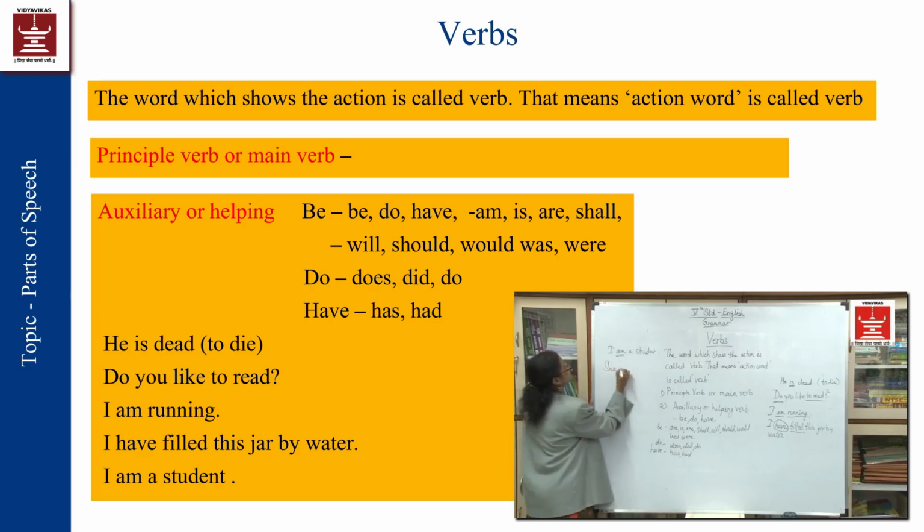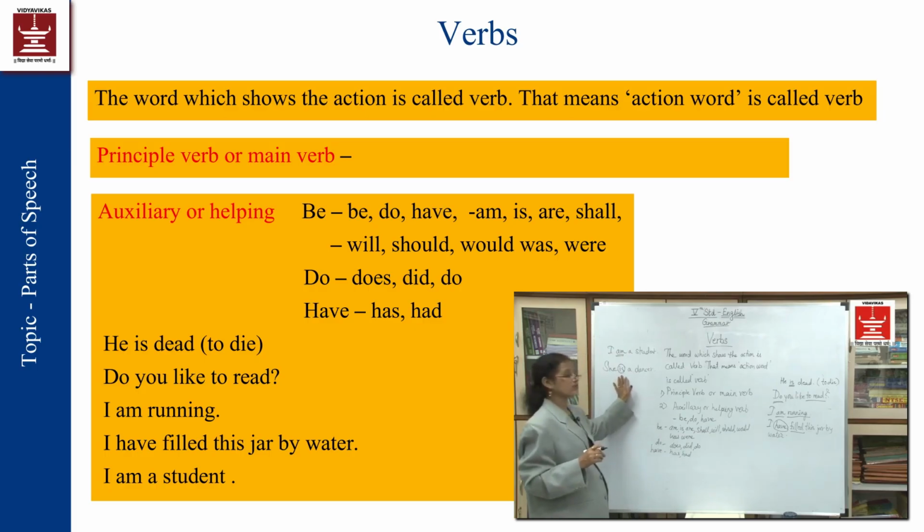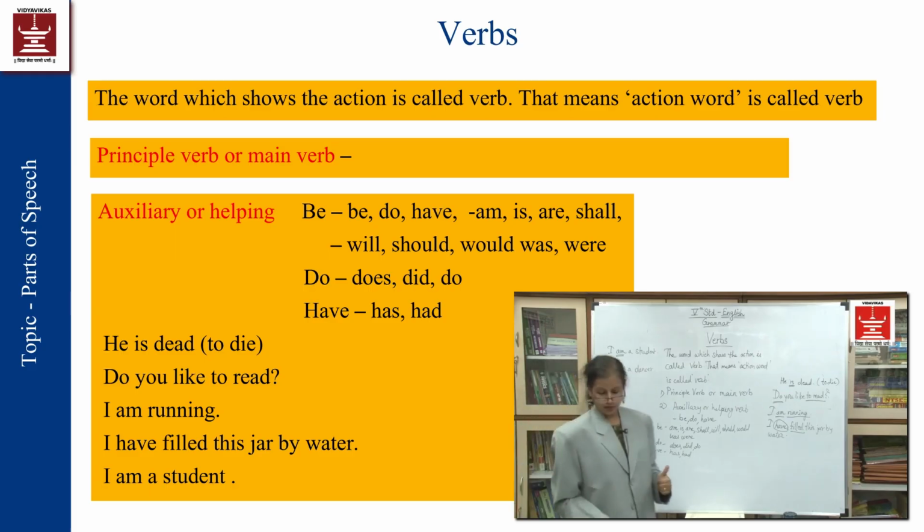"She is a dancer." In this sentence, if you look, there is no need to put any verb. But the word "is" is also playing the major role of the verb, of the action, to show the action of dancing. That "is" is sufficient over there. There is no requirement of any main verb. So this word "is" is itself playing the role of main verb as well as the auxiliary verb.